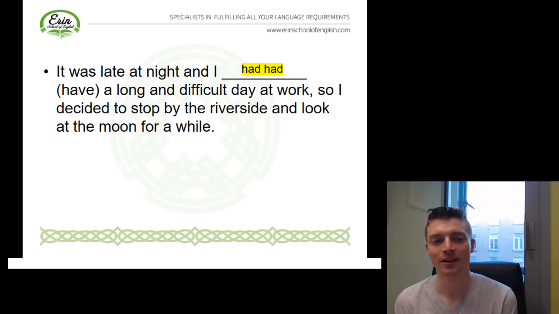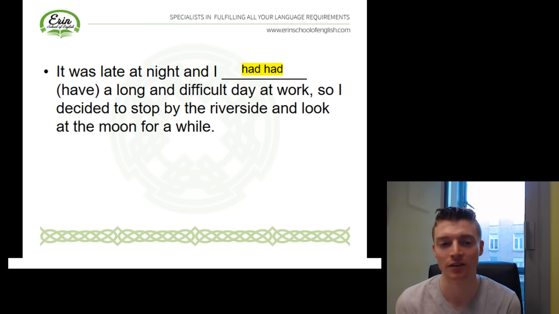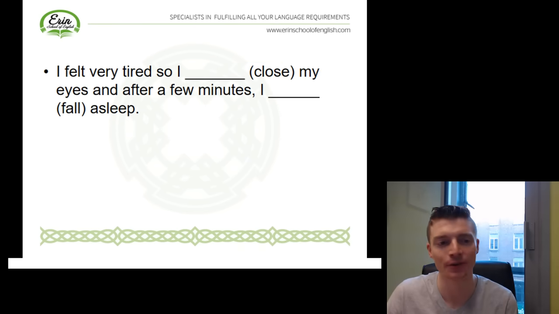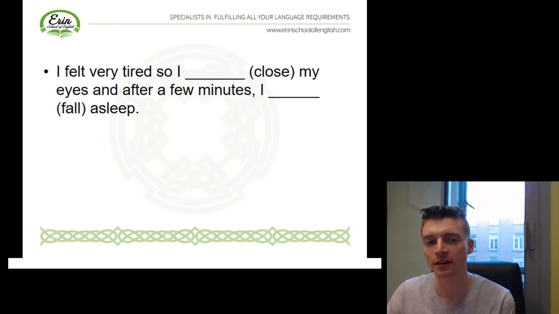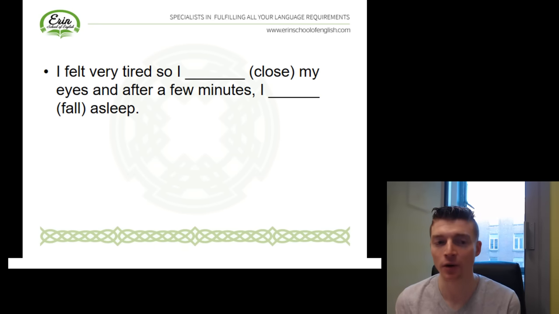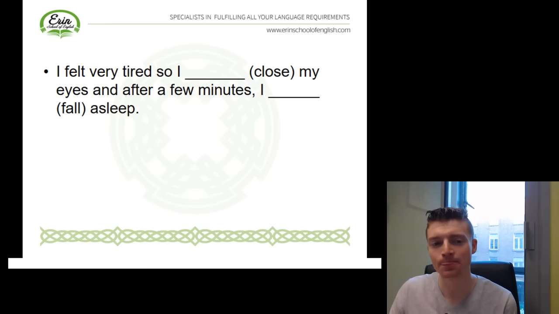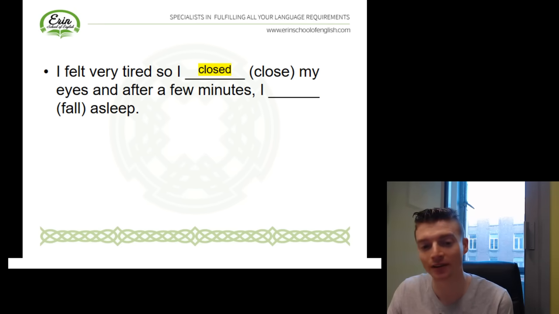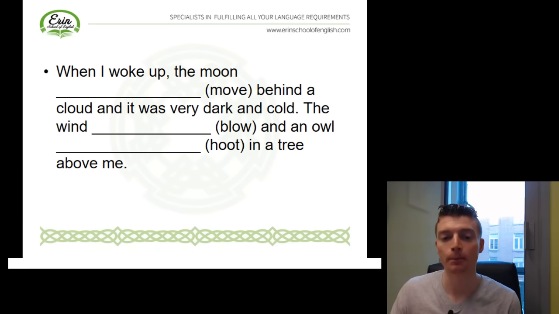It was late at night, past simple, and I had a long and difficult day at work. Okay, I felt very tired, so I closed my eyes, and after a few minutes, I fell asleep. So this time, it's our past simple. Close is a regular verb. We need to use the past perfect. So the moon had moved behind a cloud, and it was very dark and cold.